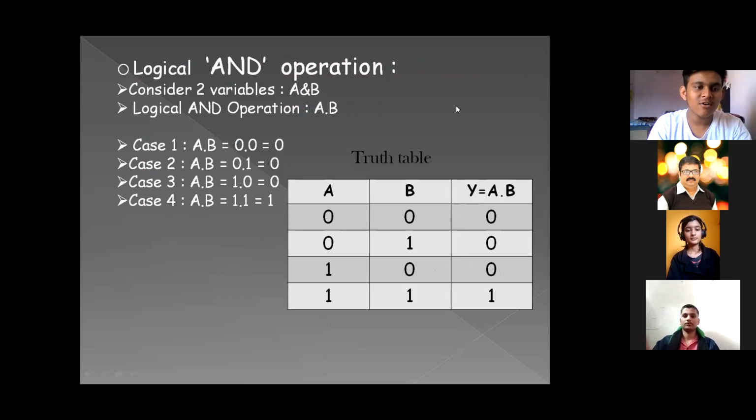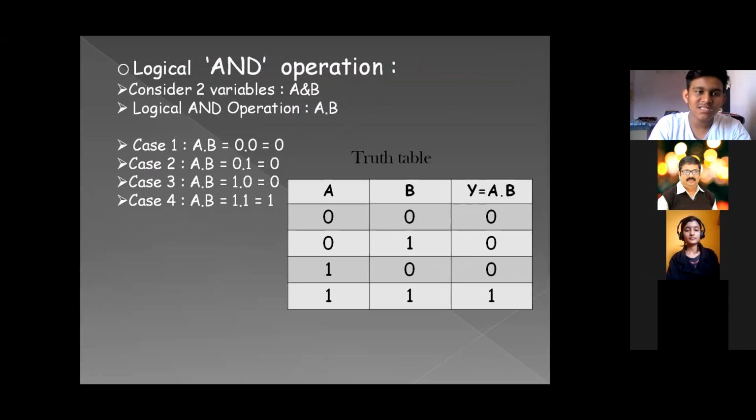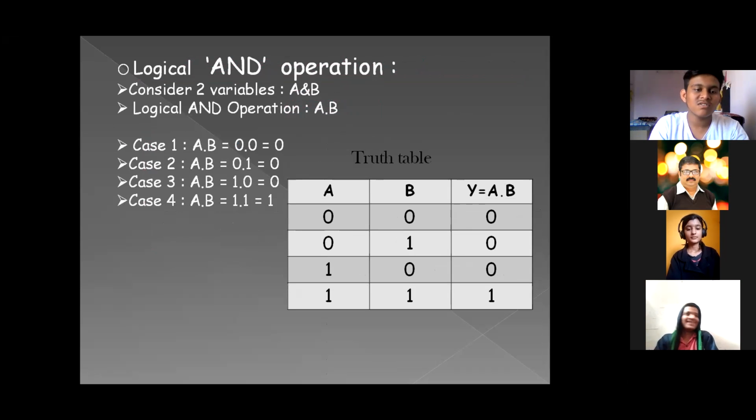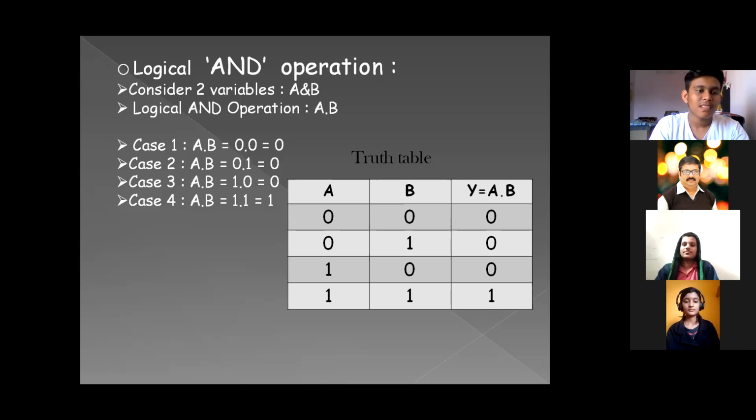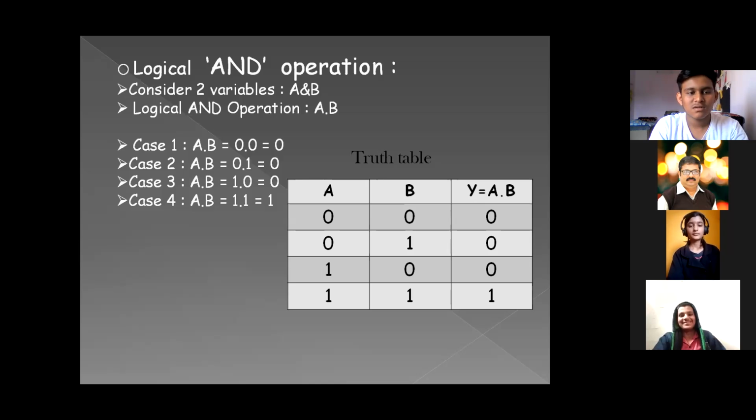In the logical AND operation, we consider two variables, a and b. It is denoted by a dot between the two variables, written a dot b. In case 1, the values of a and b are 0 and 0, which gives the outcome 0. In case 2, the values are 0 and 1, and the outcome is 0. Similarly in case 3, a and b are 1 and 0, and the outcome is 0. In case 4, a and b are 1 and 1, and the outcome is 1.